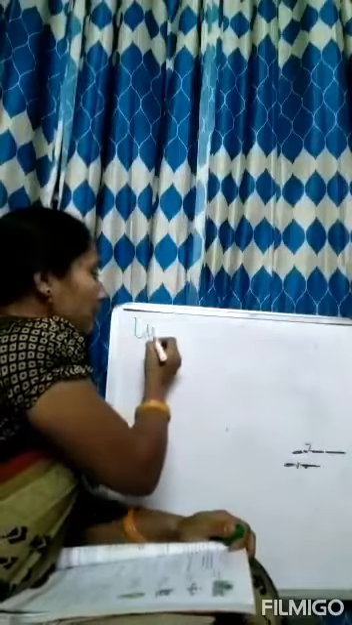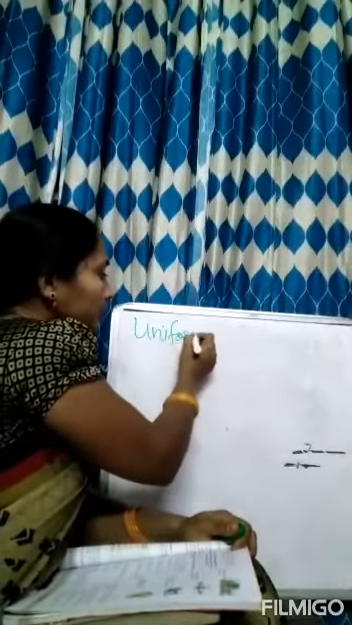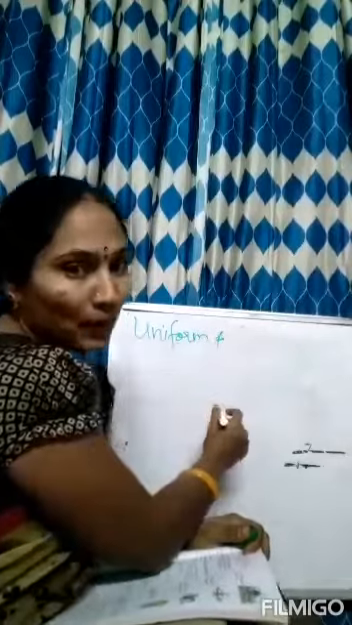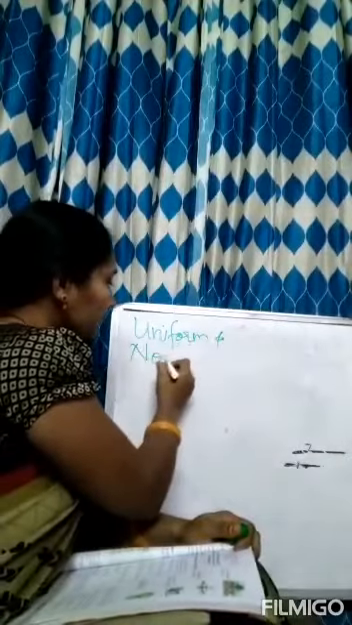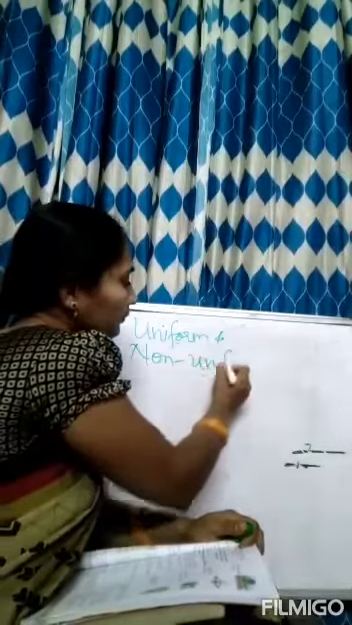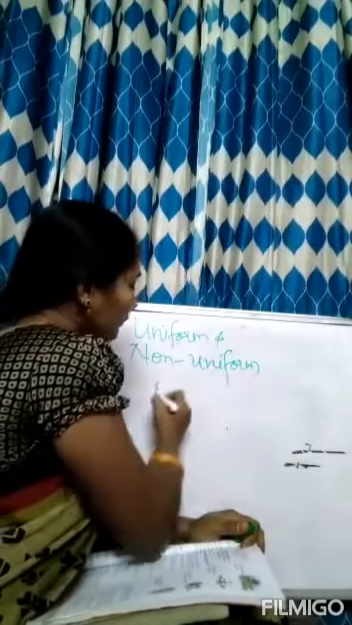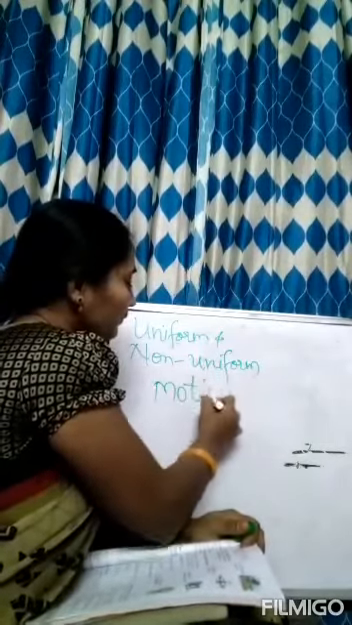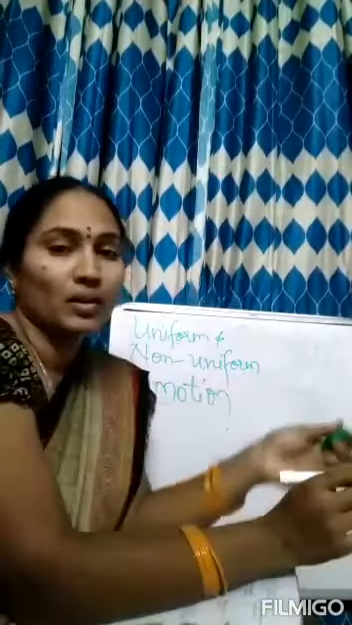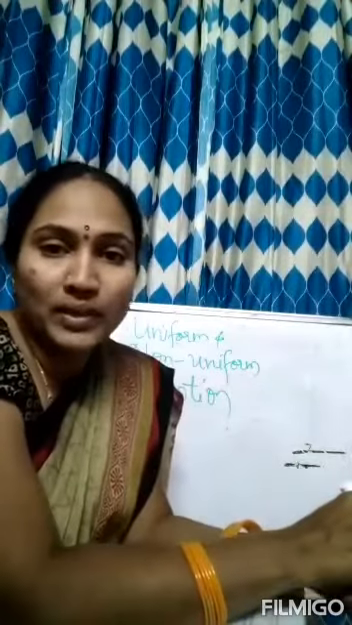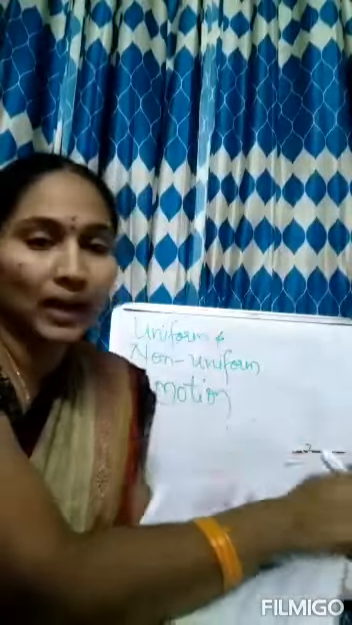Now coming to the next point, which is uniform and non-uniform motion. It's very important. Uniform and non-uniform motion. The important points I'll note down on the board and I'll underline them, so you have to remember them.